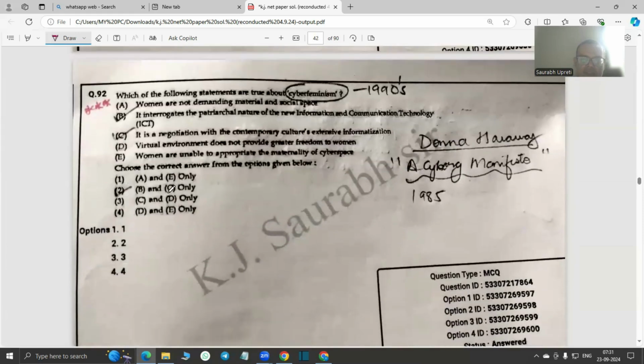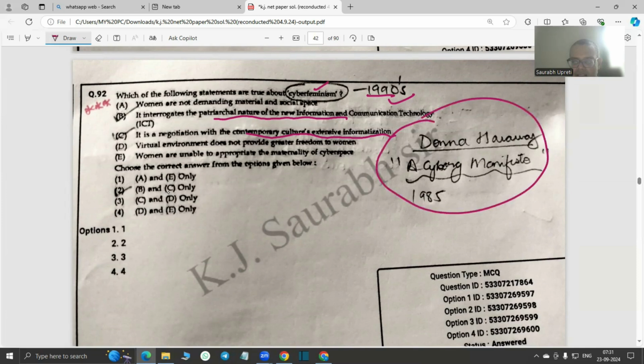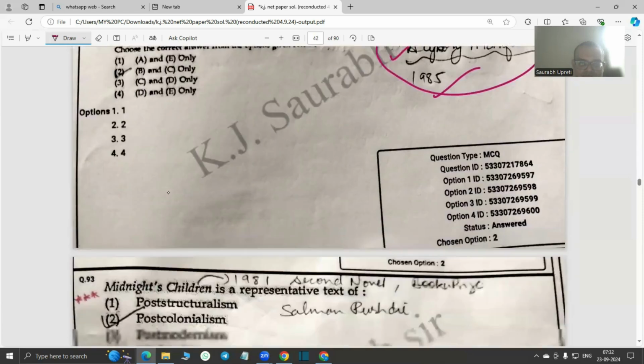Then which of the following statements are true about cyberfeminism? A very important movement of the 1990s. It interrogates the patriarchal nature of new information and communication technology. It is a negotiation with the contemporary culture's extensive informatization, right? Donna Haraway's A Cyborg Manifesto in 1985 is a very important work, and it's a very key question going forward in your NET preparation. Do make your detailed notes on cyberfeminism, especially Donna Haraway's. This work is very important for our LTN poly students, right?